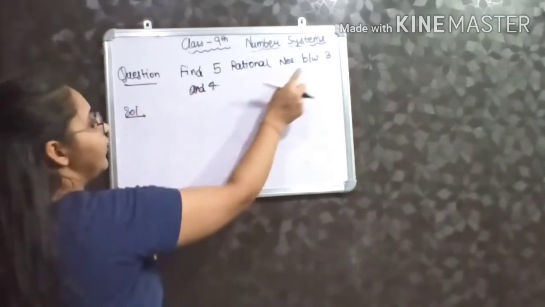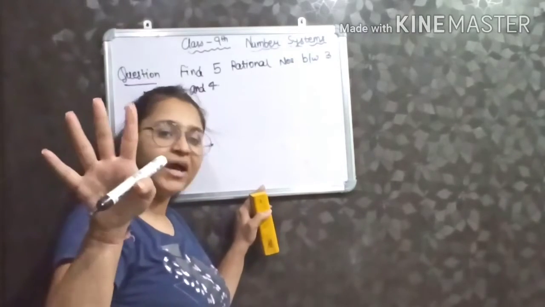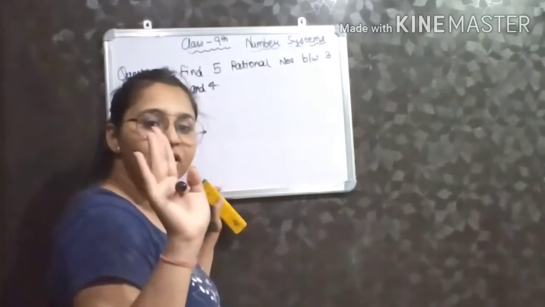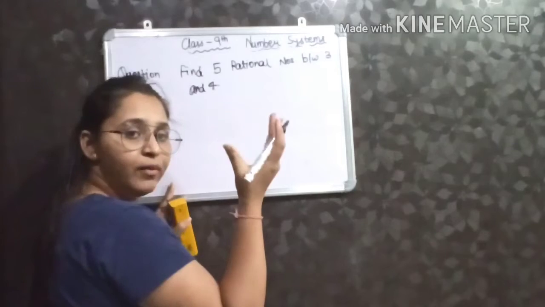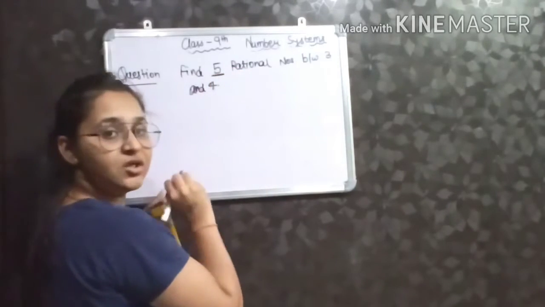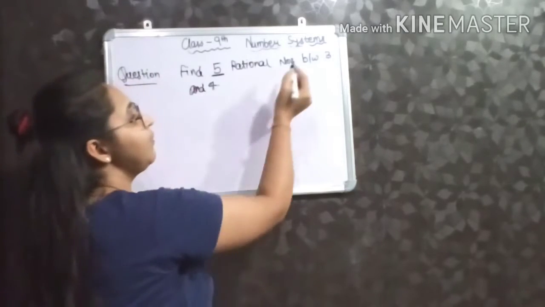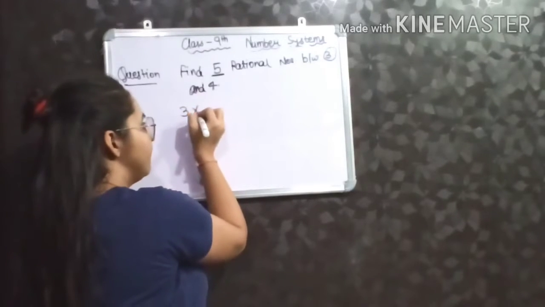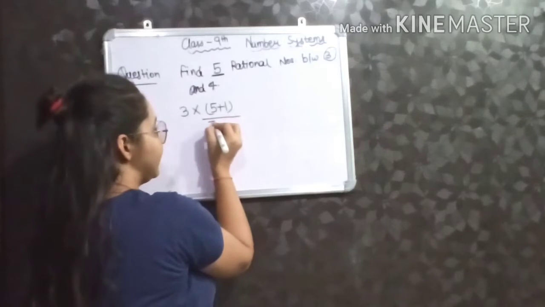If I have any two rational numbers and I have to find 5 rational numbers, what will I do? I will multiply and divide the given numbers by 5 plus 1 upon 5 plus 1.